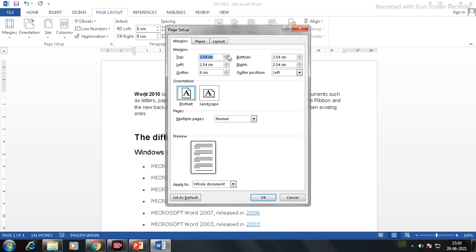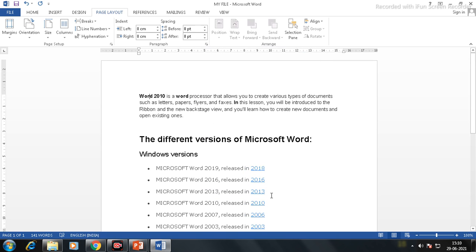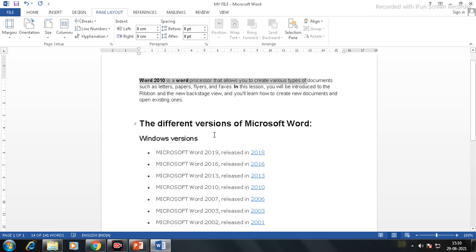Here you can increase and decrease the top, left, gutter and bottom margins of your page. You can select any one and click on OK. See, the margin of your paper is changed. Here you can see the specific space given around the page, this space is called page margin.